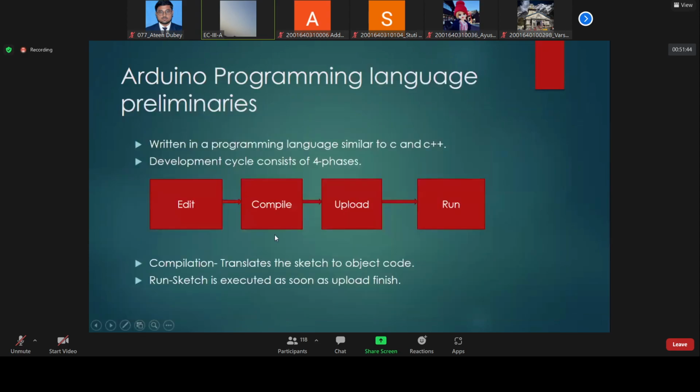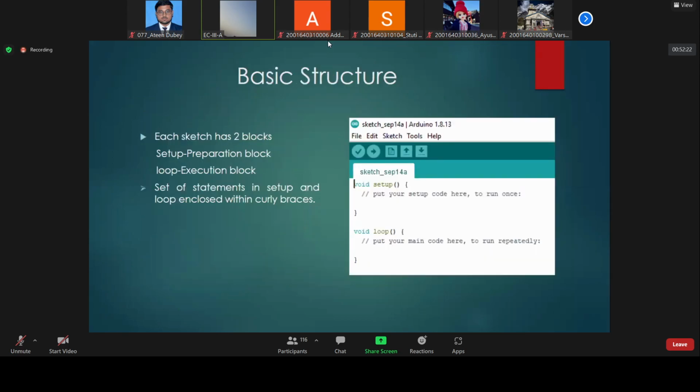Okay, next slide. These are the basic 4 steps through which the program will be performed. First, definitely, we will write something; that is called editing. Then we will compile, and we will see whether there is any error or whether it completes successfully. If the compile is successful, we can upload that particular code into the microcontroller. After that we will run it, and we will see the system start working. So these are the 4 steps of Arduino.